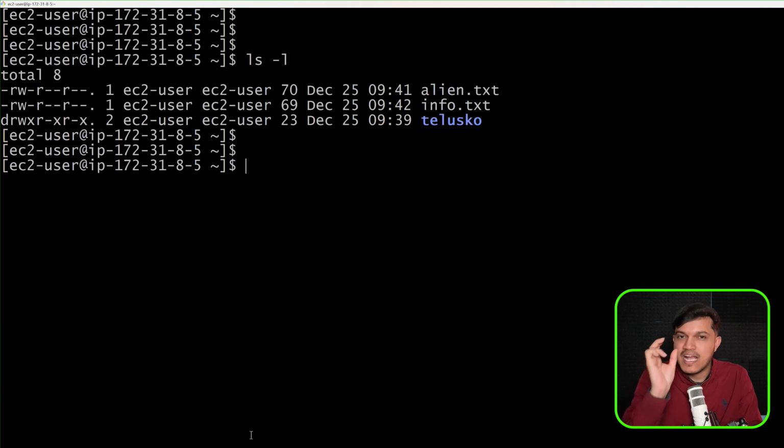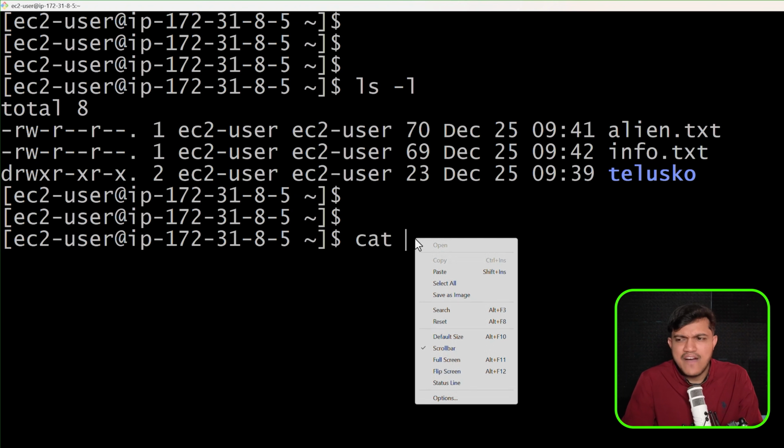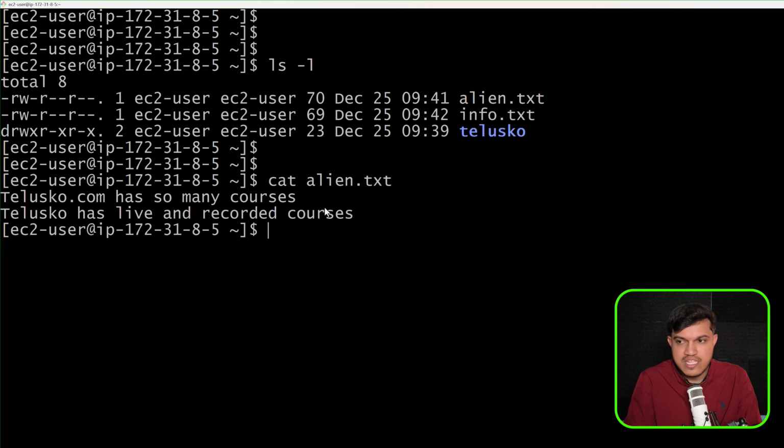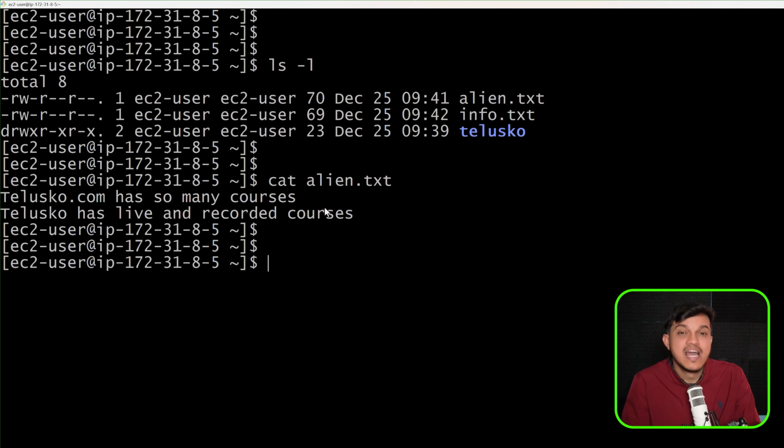And if you want to display content of a file, then cat, and then we specify alien.txt file. We have other options which we have seen, but generally in real time, day in and day out, we use the cat command in order to see this. And we have also used the cat command in order to add content to a file, but in general we may not use that often. Apart from just displaying the content, we use visual editors, the vi command. What is that? We will be exploring moving forward. Right now, the mv command also we have seen.